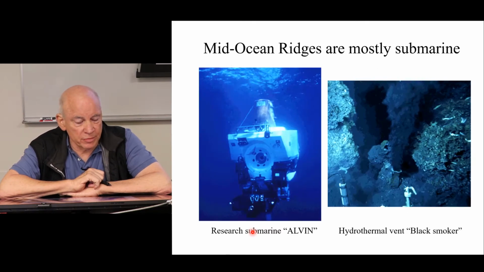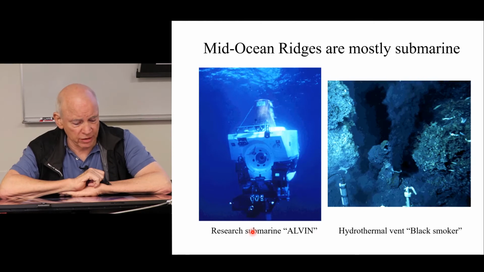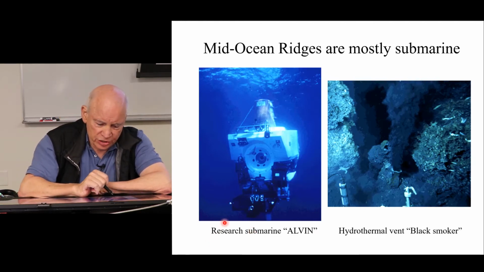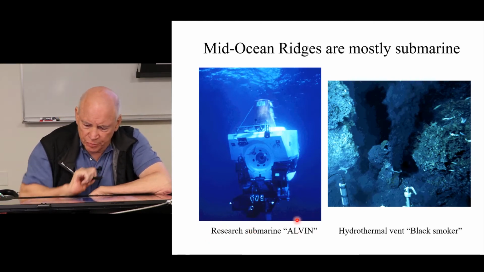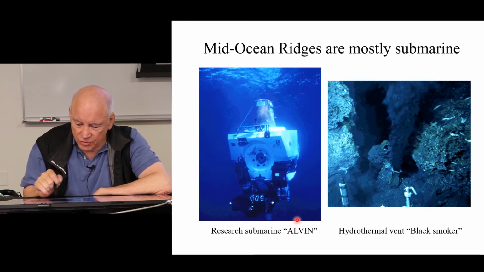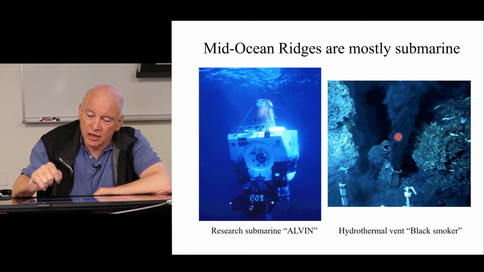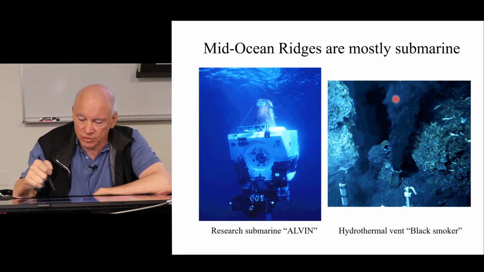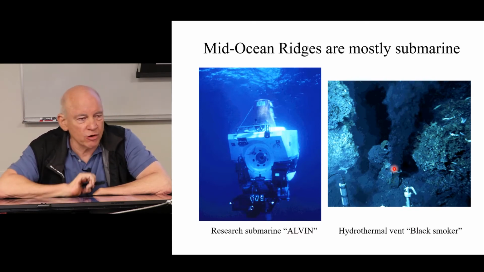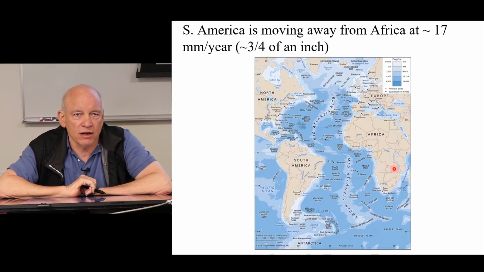So these mid-ocean ridges, these divergent plate boundaries, are mostly submarine. We need to study them with research submarines like the Alvin. And if we go down there, we can see some really interesting things in places. These hydrothermal vents, it's not really smoke, but it looks like smoke coming out of these vents. And this is called a black smoker. You've probably seen stuff on Discovery Channel about it.